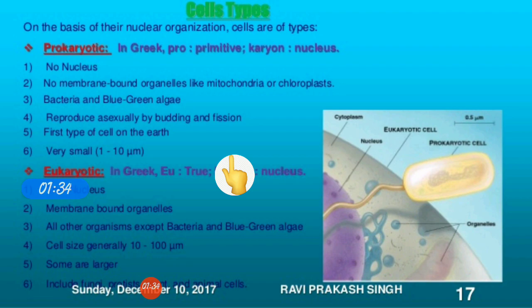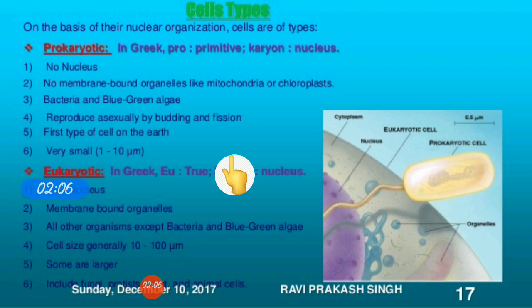So in prokaryotic cells there is no nucleus, or we can say that the nucleus is not well defined and it is not surrounded by a membrane. They have a single chromosome and it is lying naked in the cytoplasm. Naked means without any membrane. They are just spread out in the cytoplasm. Organisms like bacteria and blue-green algae, which have prokaryotic cells, are called prokaryotes.